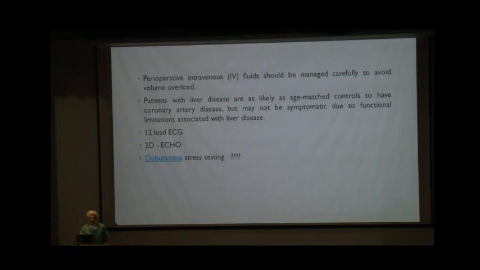Hence the perioperative IV fluid should be managed carefully to avoid any volume overload. Patients with liver disease are very likely to have coronary artery disease, but this may not be symptomatic due to the functional limitation associated with the liver disease. A 12-lead ECG should be obtained in all these patients, and also a resting 2D echo should be obtained to look for any portopulmonary hypertension or any valvular dysfunction or any diastolic dysfunction.